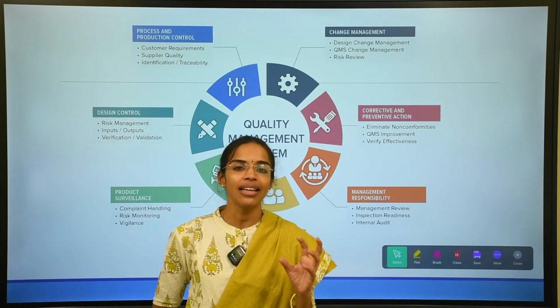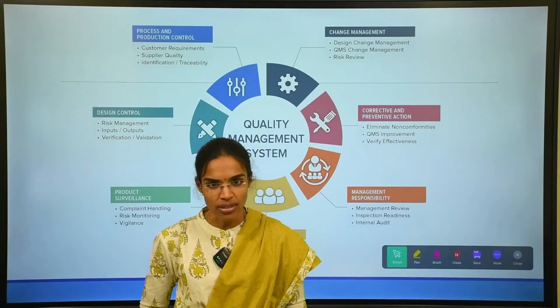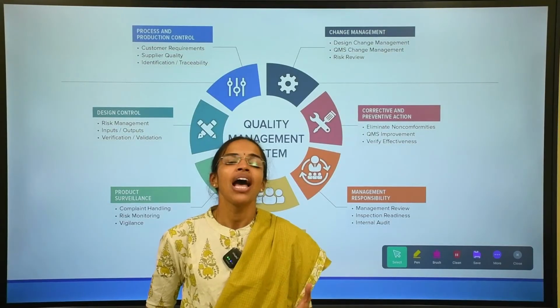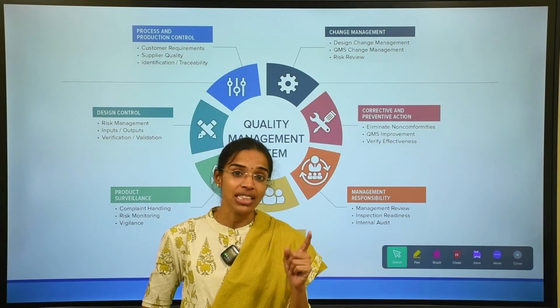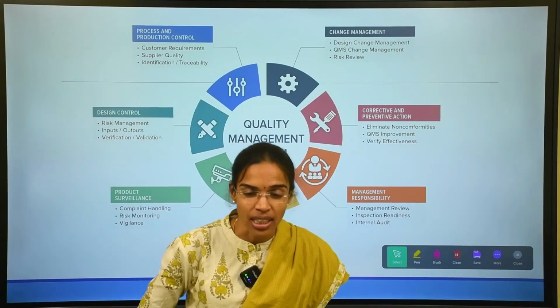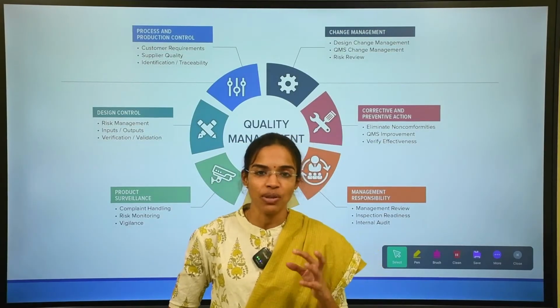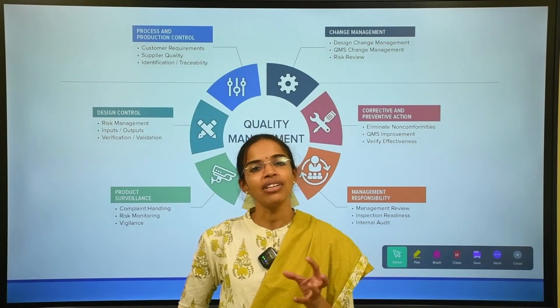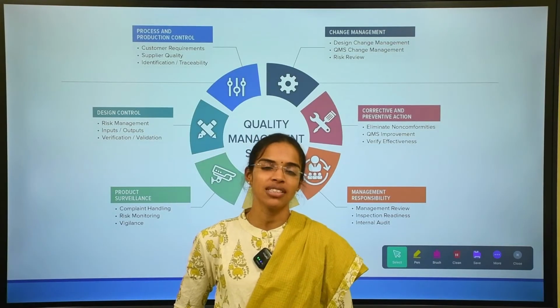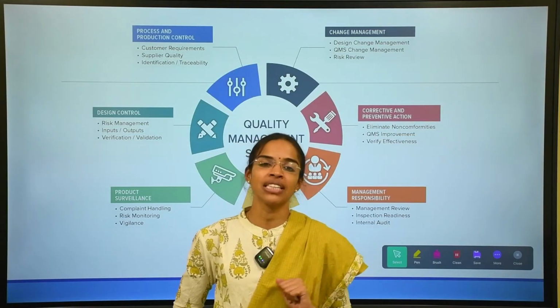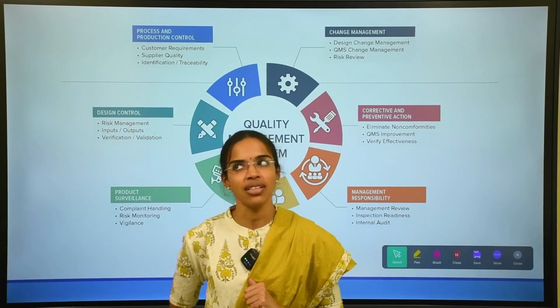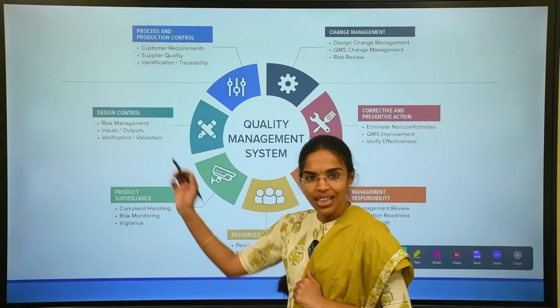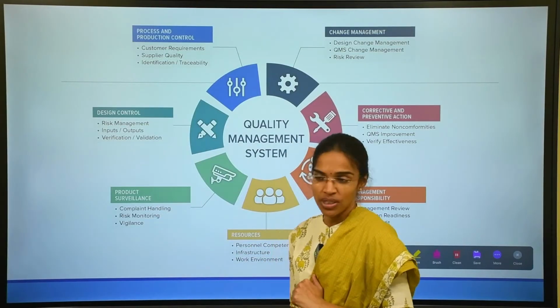All these form the basis for the QMS, the quality management system as specified under the 5th schedule of MDR 2017. It includes risk management and all.